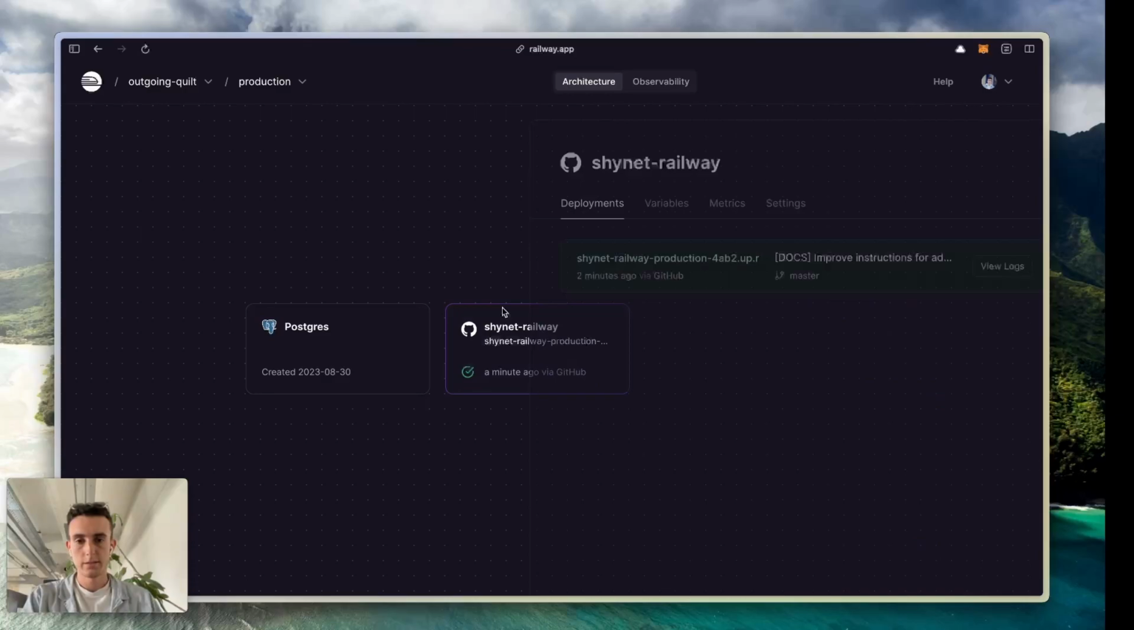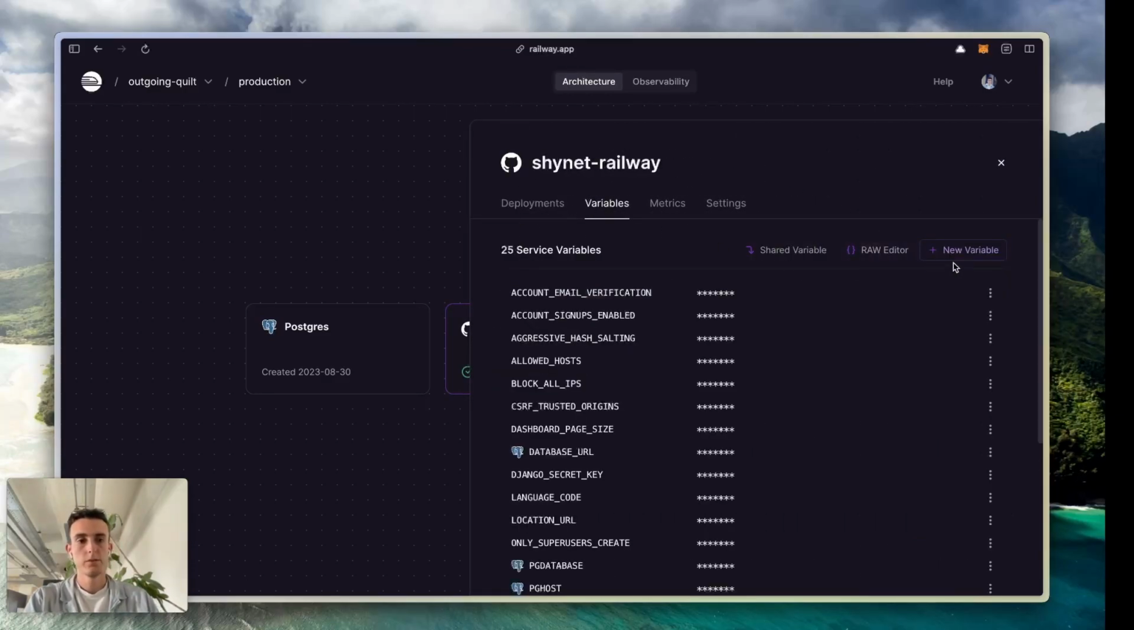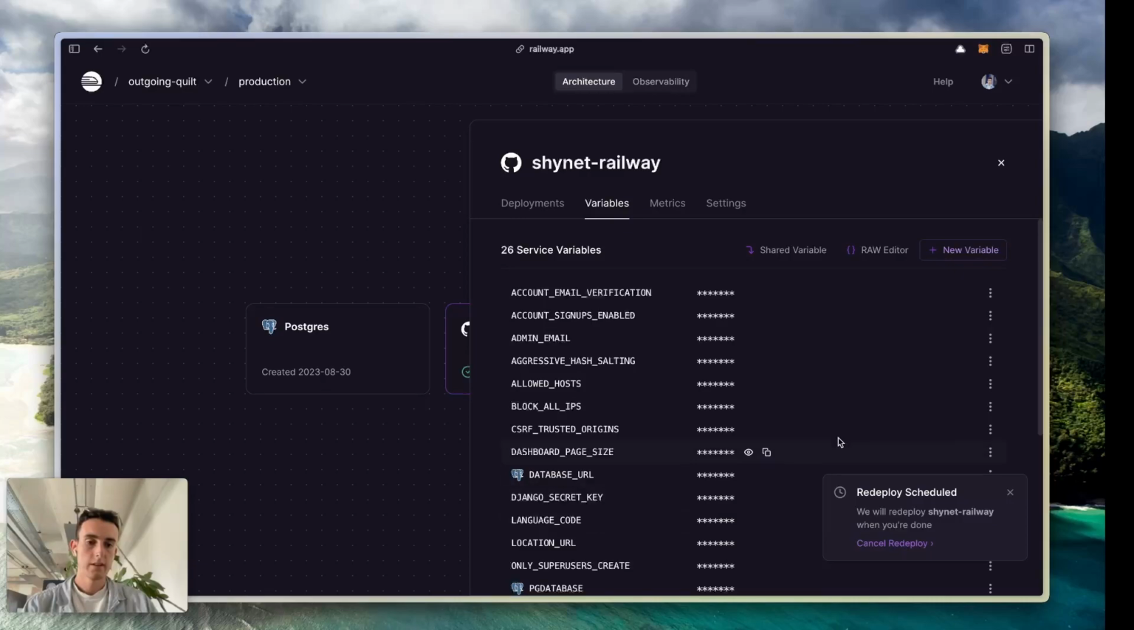Just go to the service, variables, and add a new variable. Type ADMIN_EMAIL for the admin email variable, a@example.fr. Here is the email address to grant admin access to. You will have the password in the second deployment. Just click on add, and as you can see, Railway just created a new deployment with the updated admin variable.